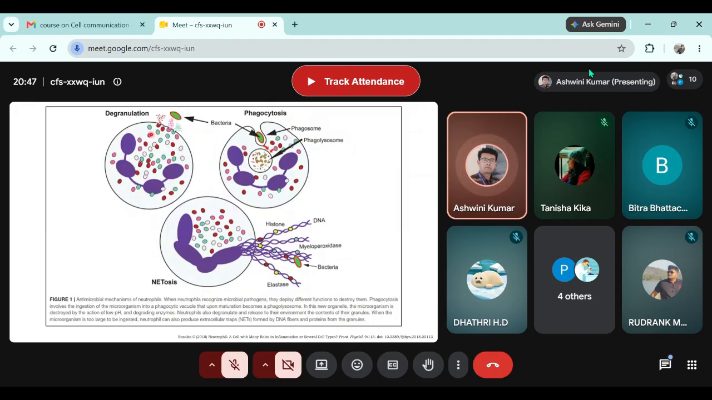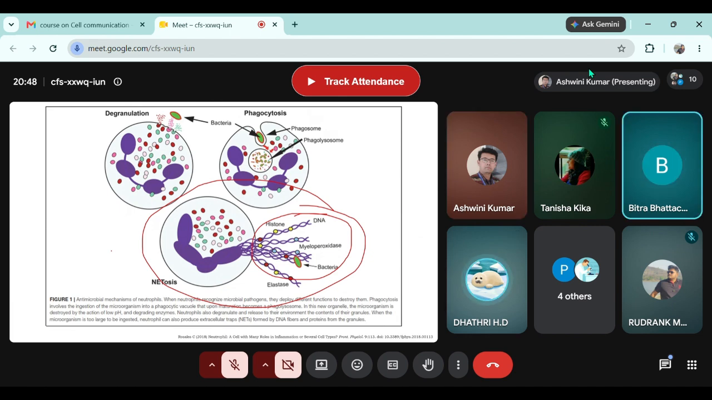So these are the three types of killing mechanism of a neutrophil. They may release enzymes from their granules that will kill the bacteria. They may engulf the whole pathogen and destroy it in the phagolysosome, or they may release the chromatin material and trap the pathogen. Once the pathogen is trapped, this whole structure is either taken inside or killed by the macrophage. Is this clear? Yes, sir. Okay, great.